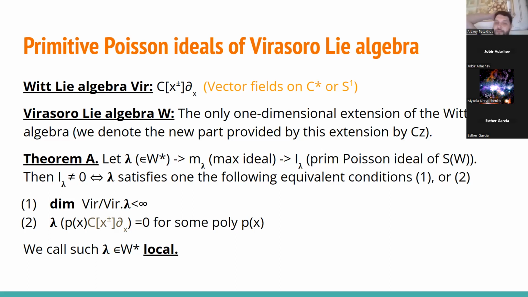We really will be a bit more interested in maximal ideals, but it's easier to parameterize them by the elements of W star.